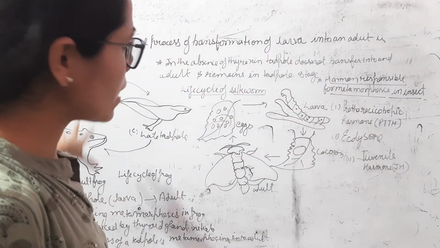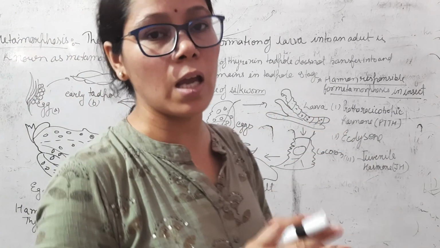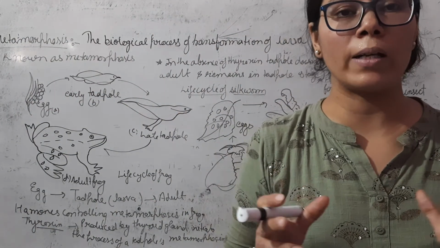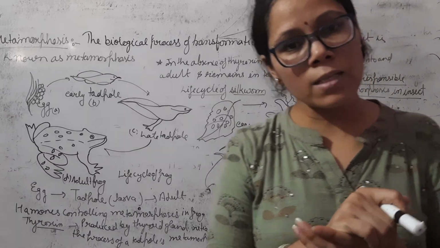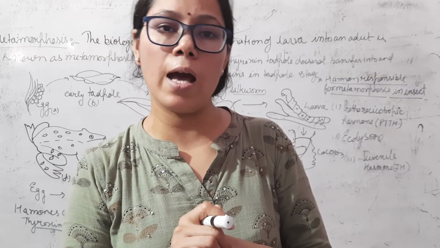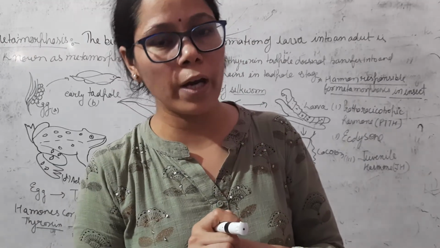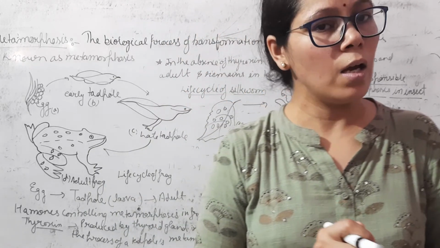So in today's class we have discussed metamorphosis and what metamorphosis is. In the next class we will discuss asexual reproduction, the different methods of asexual reproduction.